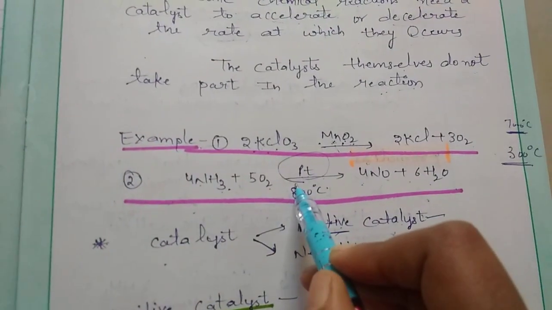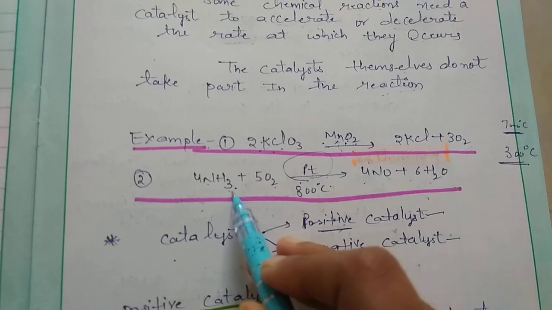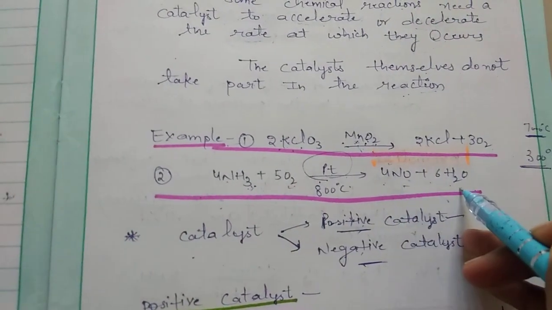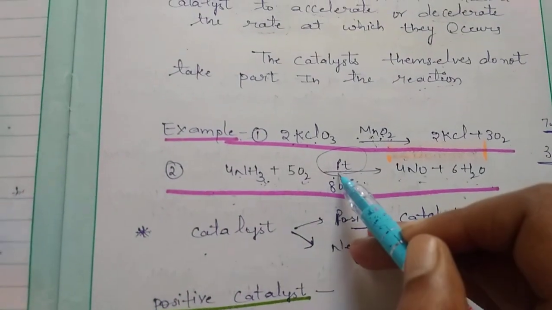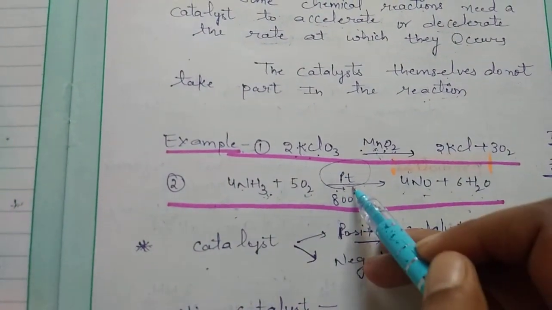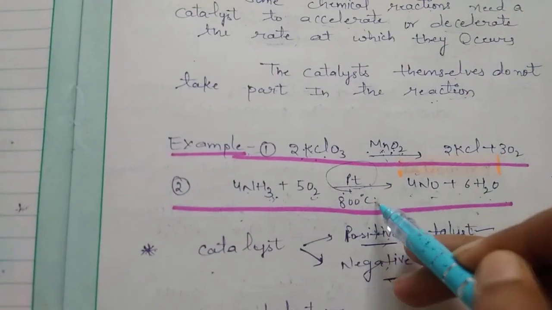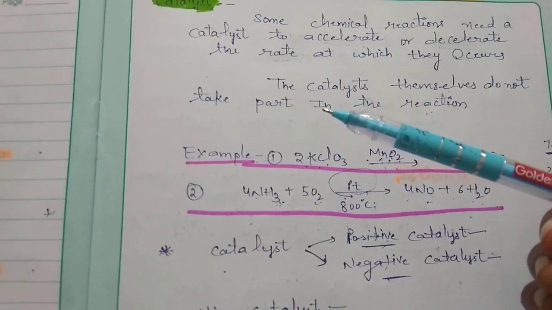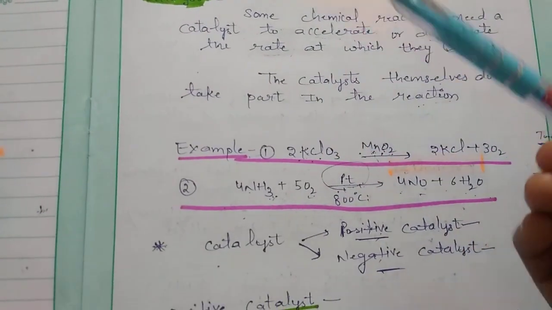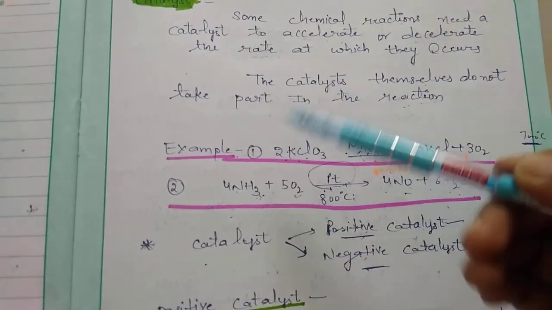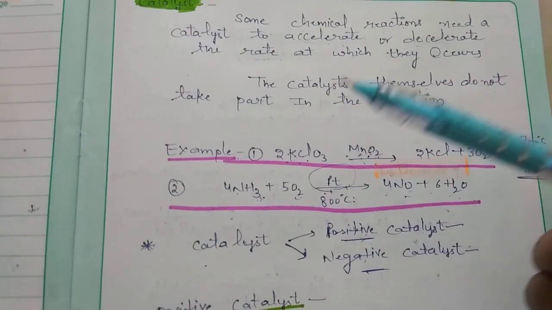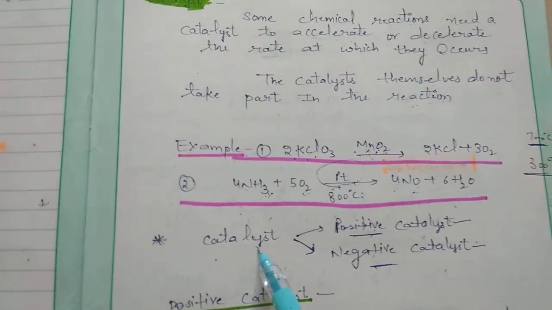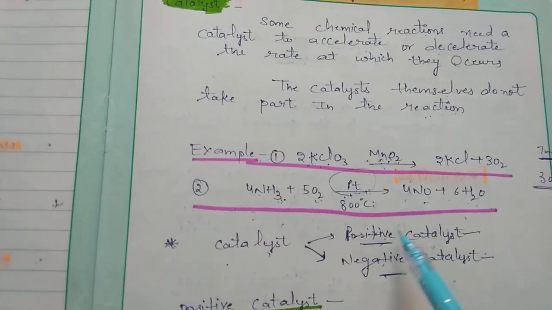Second example you can see: ammonia reacts with oxygen to produce nitric oxide and water vapor in the presence of platinum. Platinum acts as a catalyst here. What a catalyst does for a chemical reaction is either accelerate or decelerate the speed at which the chemical reaction occurs. Now we are going to discuss that catalysts are categorized into two categories.